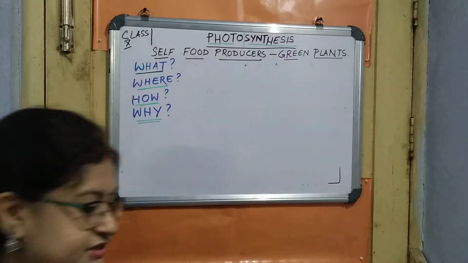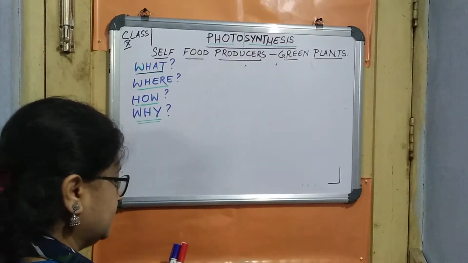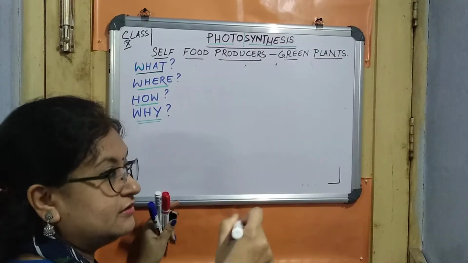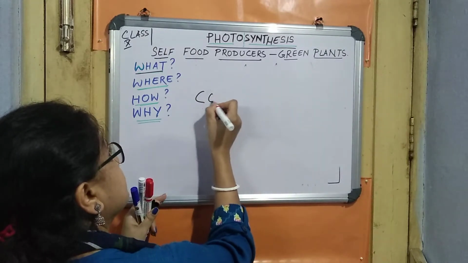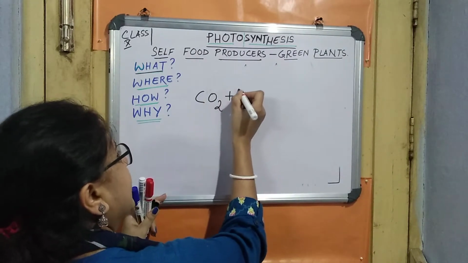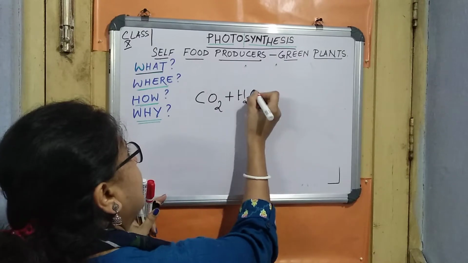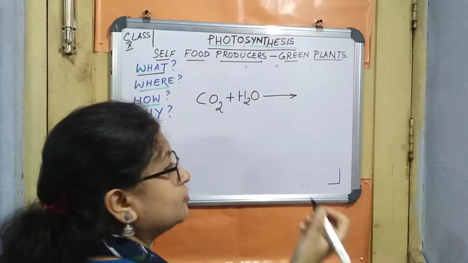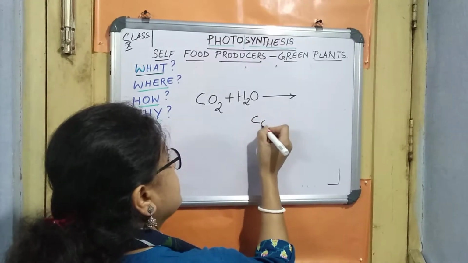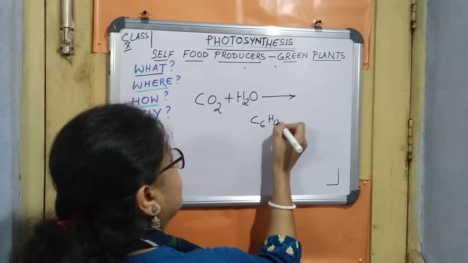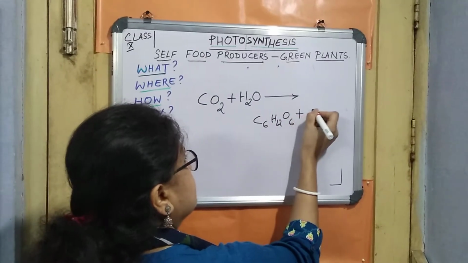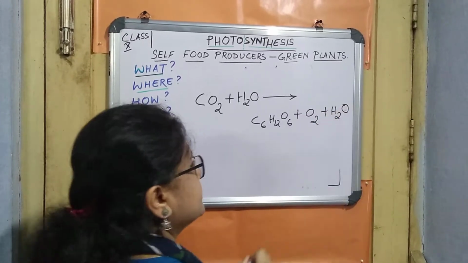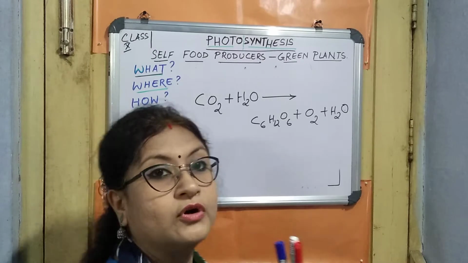We will go step by step, right? So first we will learn the reaction over here. The overall reaction we will be doing is CO2 will react with water and it will give us glucose, that is the food, C6H12O6, plus O2 plus water, right? This is the most important part.